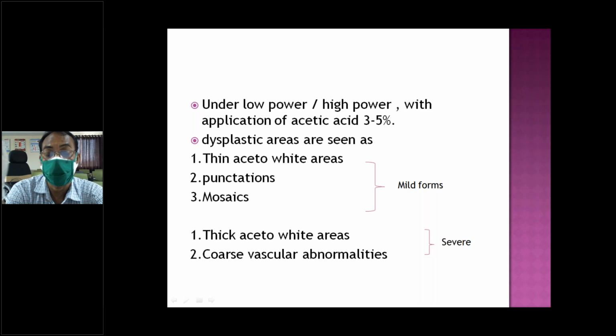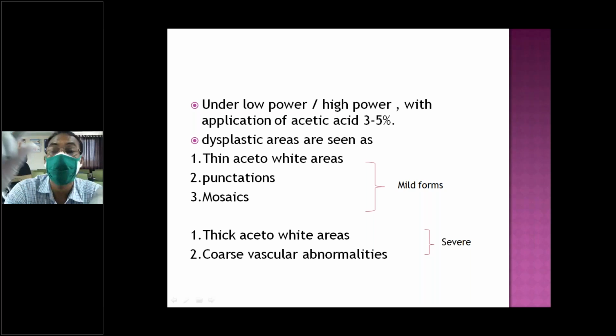So what are the findings? What is the basic aim of colposcopy? The aim of colposcopy is visualization of the squamocolumnar junction, because that is the main susceptible site from which cancer of the cervix originates.